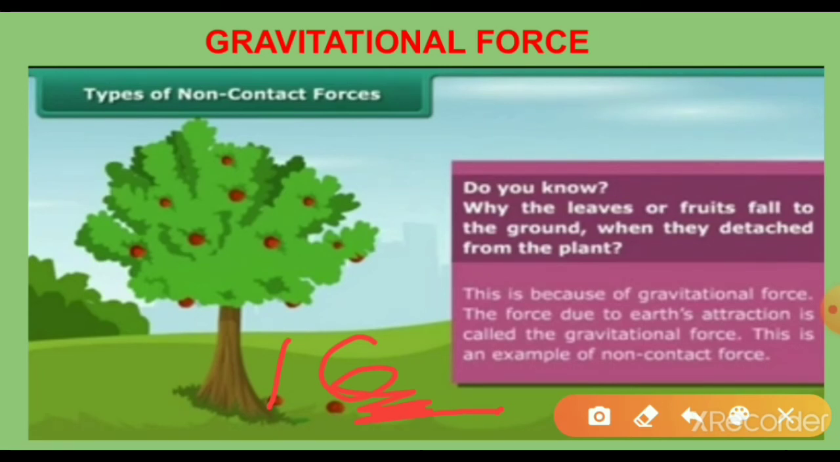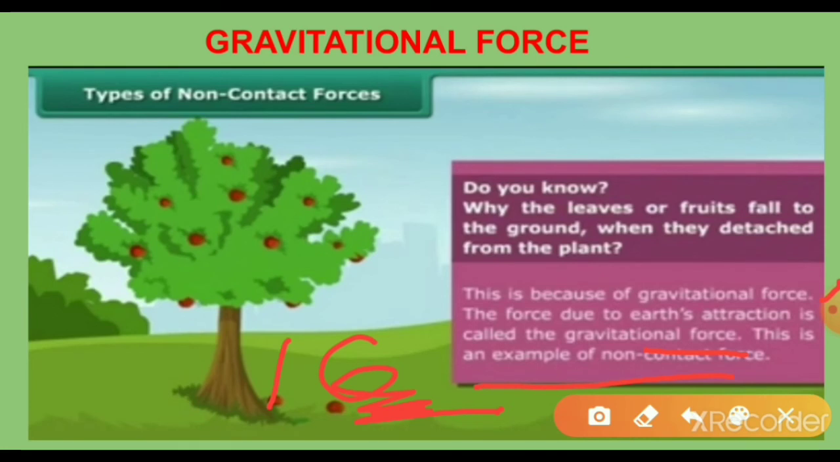So whatever objects we throw up always come down because the earth has gravitational force. What is the gravitational force? The force due to earth's attraction is called the gravitational force. This is an example of a non-contact force.